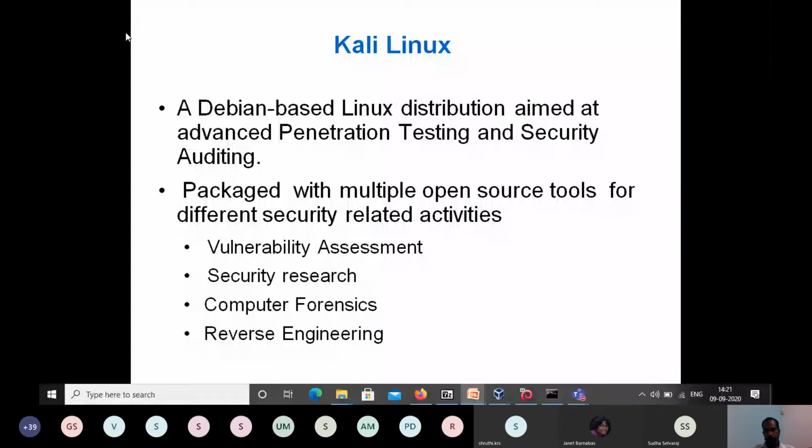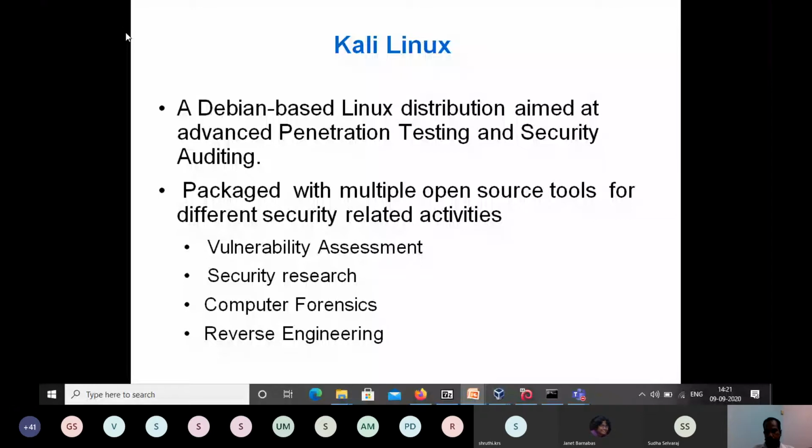It is a Debian version, but the advantage is that in this particular version, people have taken multiple security tools, customized them, and packaged them as a single bundle. So if you are installing Kali Linux, by default, all the open source security tools presently available today are available for our experiments, and we need not separately install or configure them. This is the basic advantage of Kali Linux, and why people use it for security analysis.